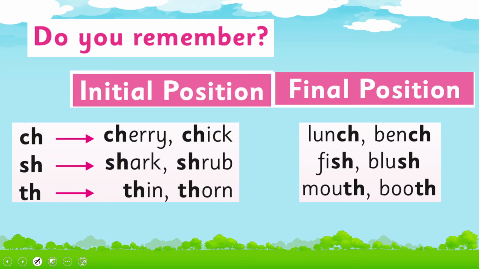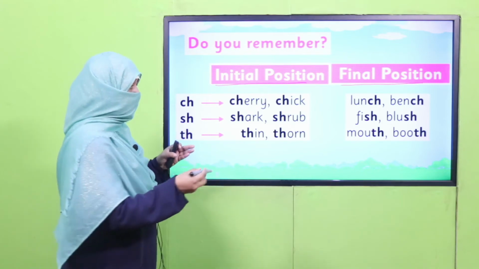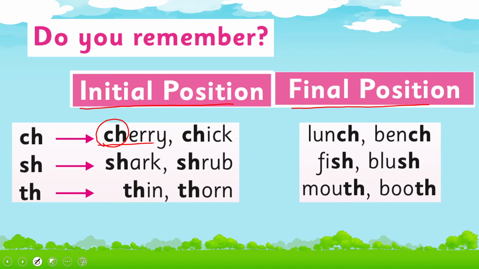Now, another thing: this digraph can be at the initial position and it may be at the final position. Don't think these two letters only come together initially. Initial means at the starting point. They may come together at the initial position, the way we say cherry, cheek, and they may come at the final position, the way we say lunch, bench. Likewise, shark, shrub.